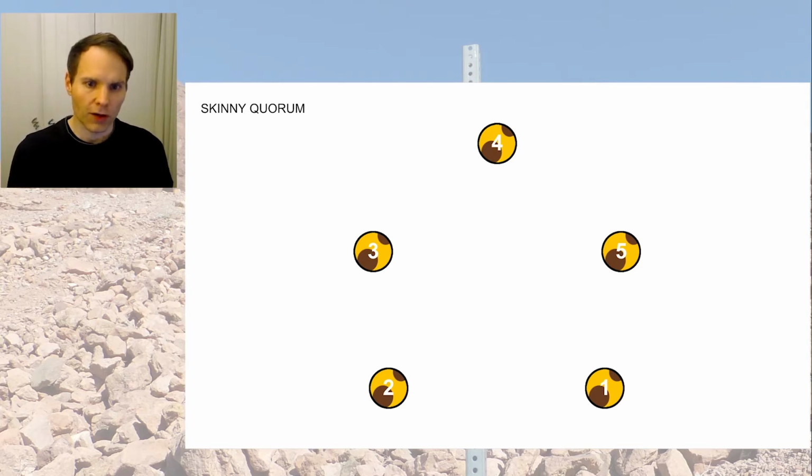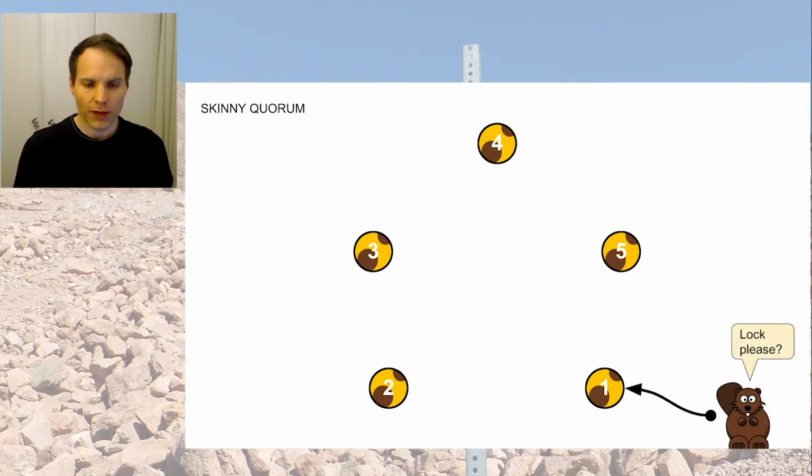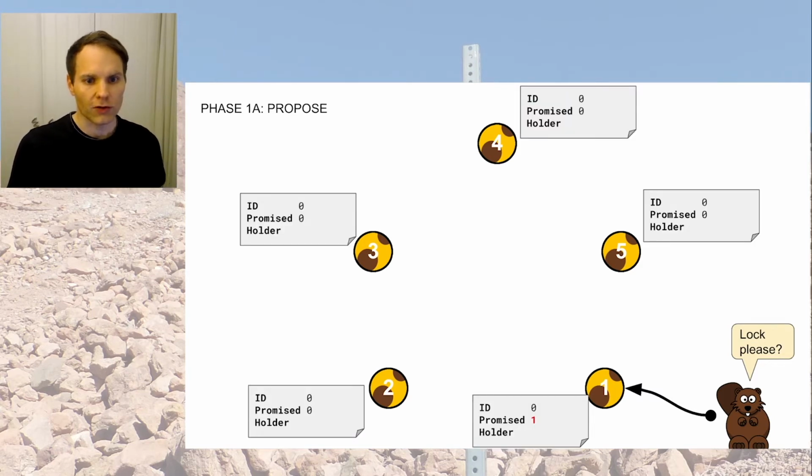And what happens now is that Beaver comes along, and Beaver talks to the instance that is closest to Beaver, and Beaver wants to acquire the lock. So this group of instances, this quorum, now needs to find a global state where everyone can agree on whether Beaver should have the lock or not. And for that we need some internal state for each instance, and this internal state needs to be synchronized over all of the instances. So how that looks is that each of the instances has 3 fields.